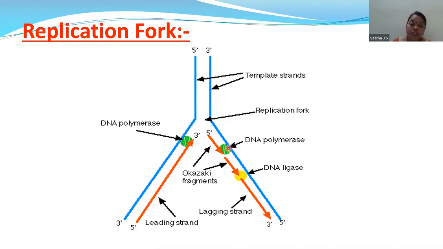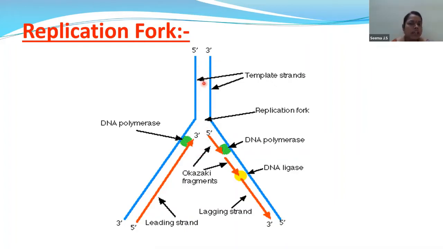And in the lagging strand, Okazaki fragments are present. These are formed by DNA polymerase. These Okazaki fragments are joined together with DNA ligase. Now children, the RNA primer is removed. Now this process is continuing. Whenever there is a terminator, this replication fork will stop.